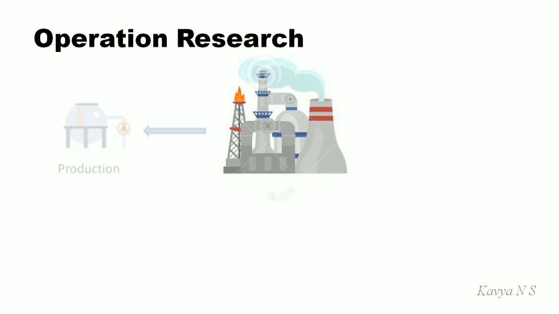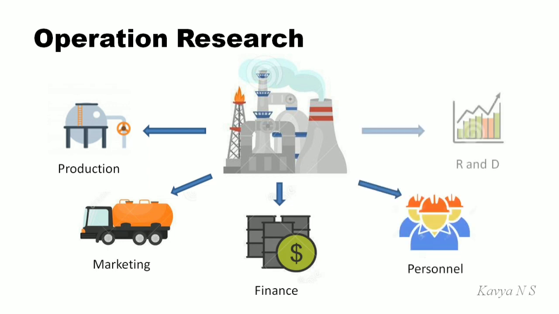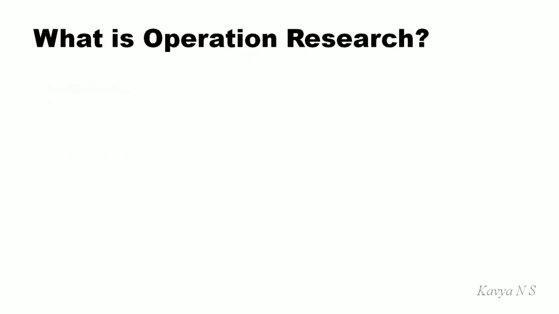As a result, division of management function took place. The whole organization was divided into different organs, say production, marketing, finance, personnel, research and development, and so on. Managers of each organ took the responsibility of performing best in their department. For that, they used this Operation Research.